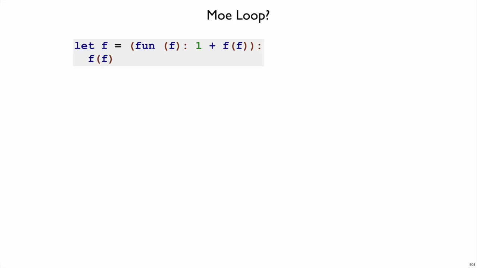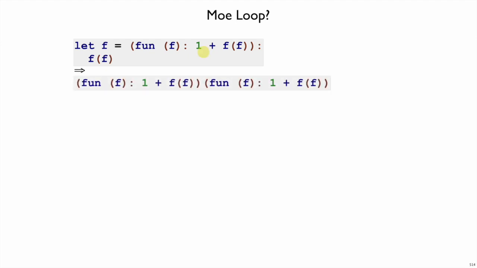So we can write a recursive function in Mo that will run forever, but does that mean that all recursive functions can run in Mo without running out of space? And the answer is going to be no. So consider this example, where we have a function f that calls itself, but each time it calls itself, it also adds 1 to the result.